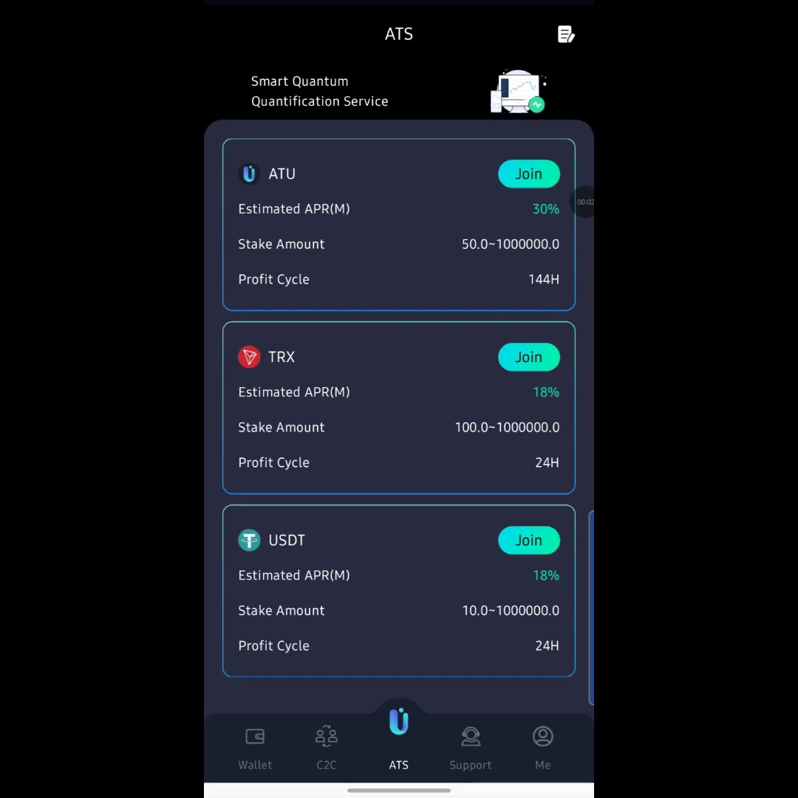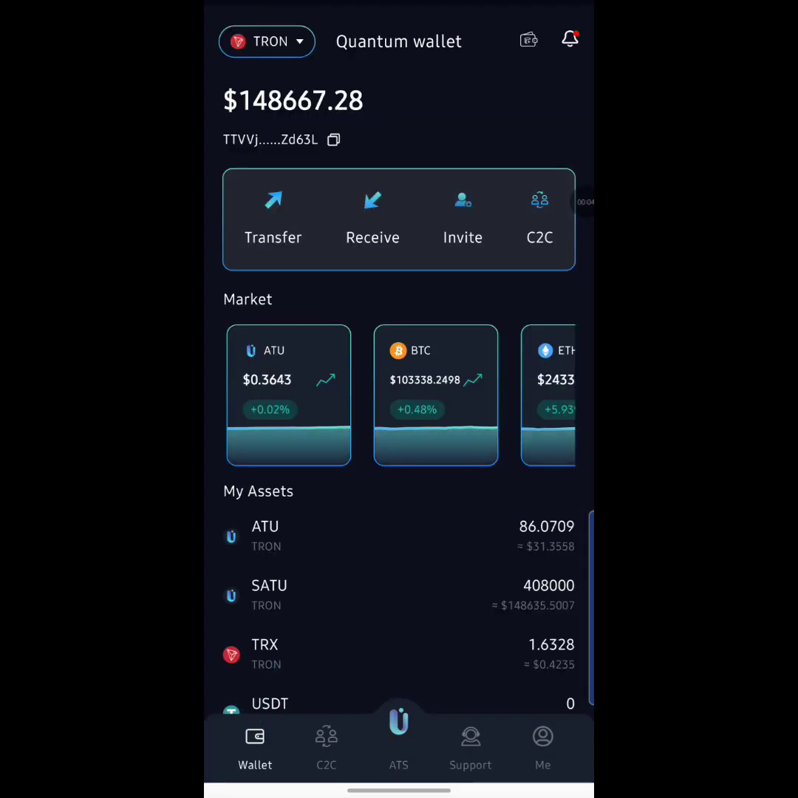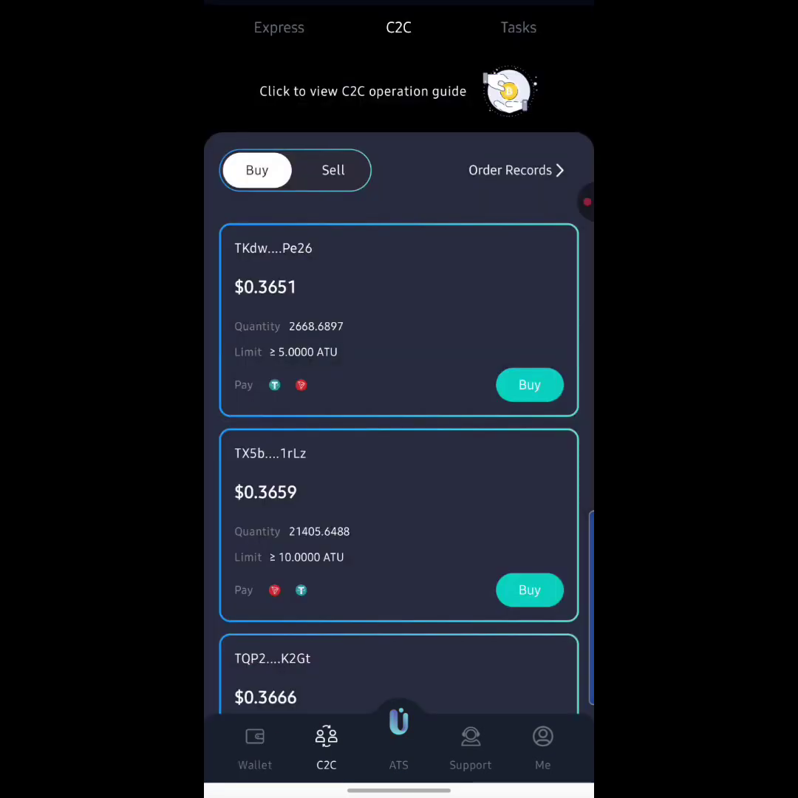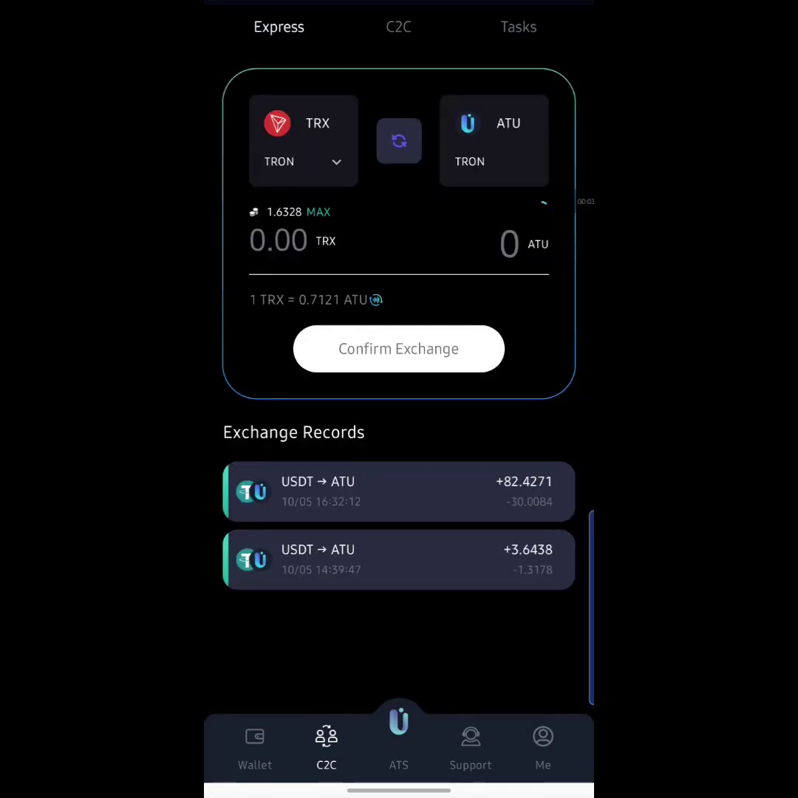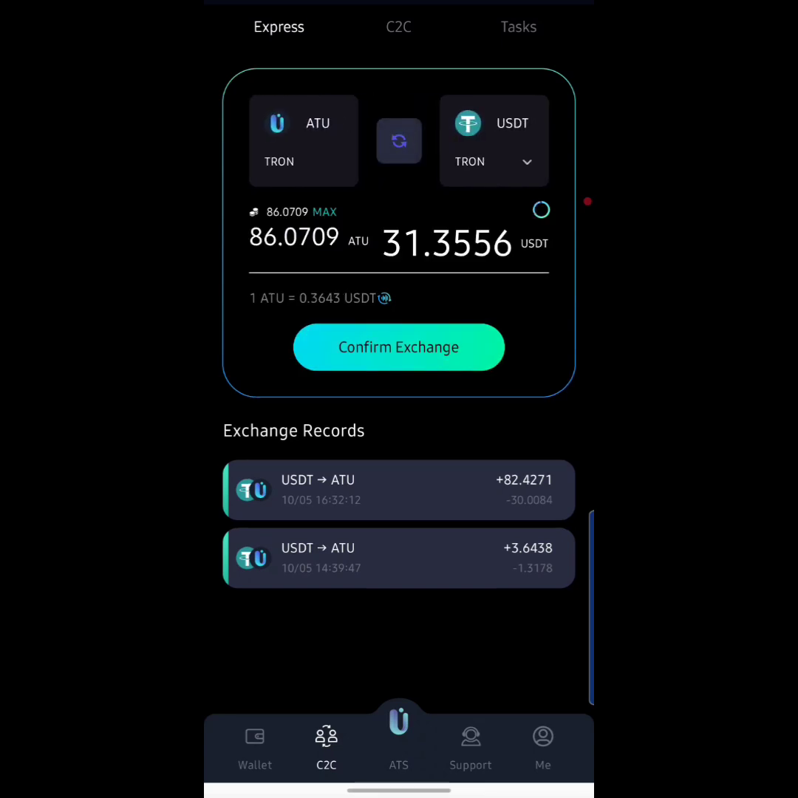Okay, so what I'm going to do is I'm going to head over to the wallet section right here and just simply hit on C2C. And over here that says Express, I'm going to hit on Express right here. And then over here that says TRX, I just simply hit on it and select USDT. And I'm going to turn this stuff right here and hit on Max, guys. Okay. As you can see, it says that 86.0 ATU is currently worth the sum of 31.3 USDT.